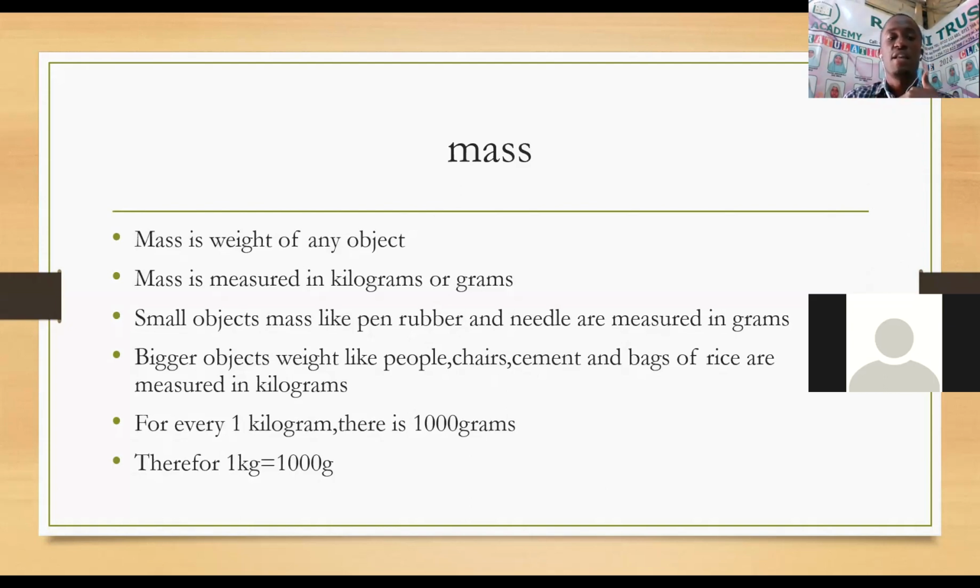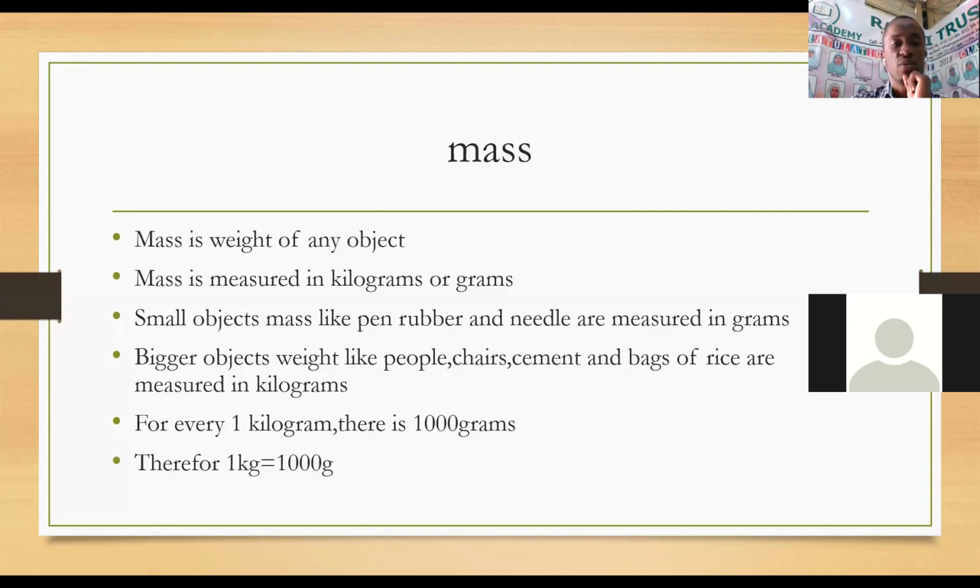So if you want to know the mass of any object, for example, the mass of a pencil, the mass of your body, the mass of your chair, the mass of your book, you can measure the mass using kilograms, or you can also measure mass using grams.